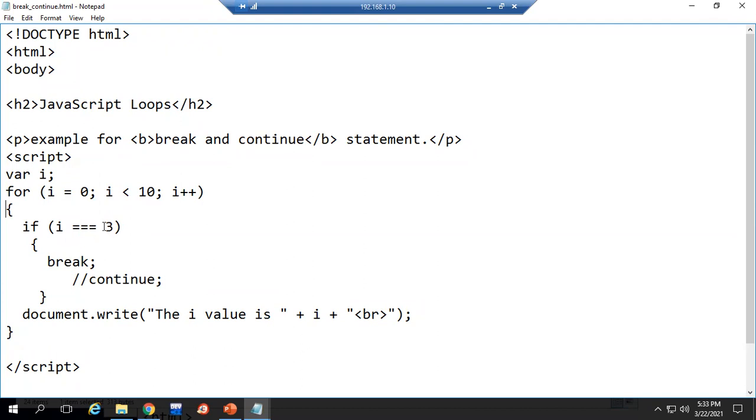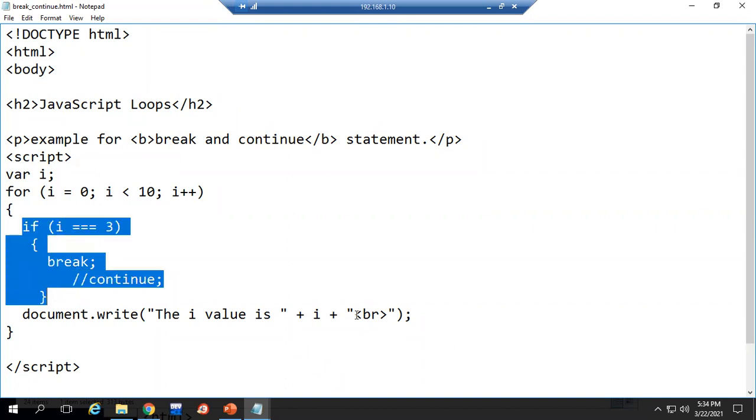That means we have to skip that iteration value. That means I equal to 3, that will skip, and it terminates your entire loop. Actually, after 3, we had 4, 5, 6, 7, 8, 9 iterations. All that, it will not execute. It terminates your loop there. Okay. So when the condition is false, we have given the statement to print the I value. You see the output of this.